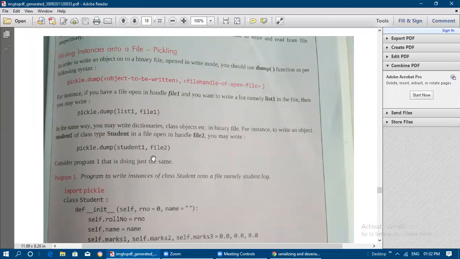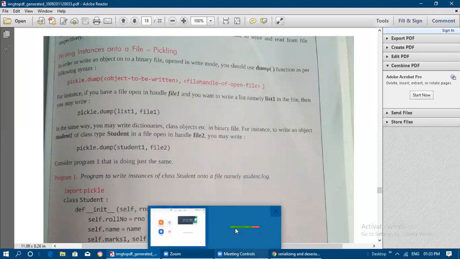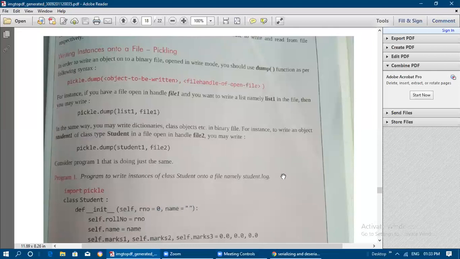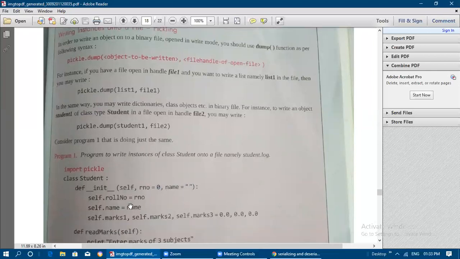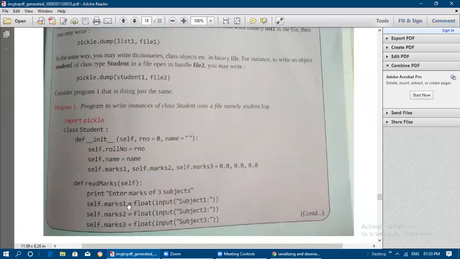We will see an example program, then we will be clear on how these statements are used in the program in order to pass the entire class or entire objects of that class to the binary file. So now we have the program with the help of the class. The concepts we have learned now, based on that only this program is written. So the student class we are going to create.